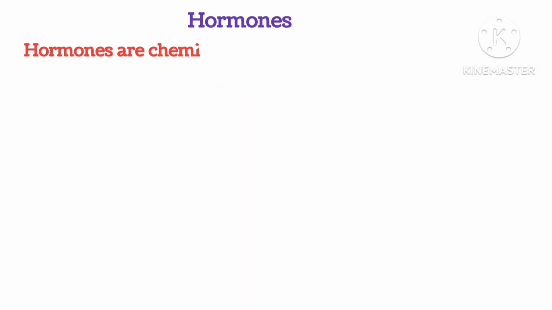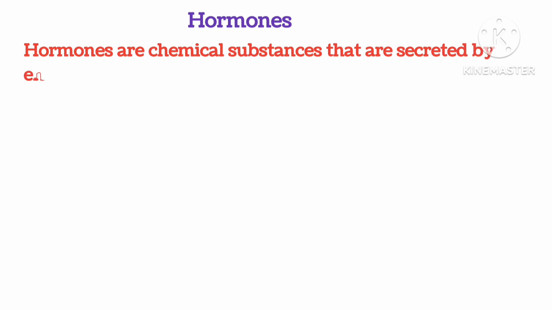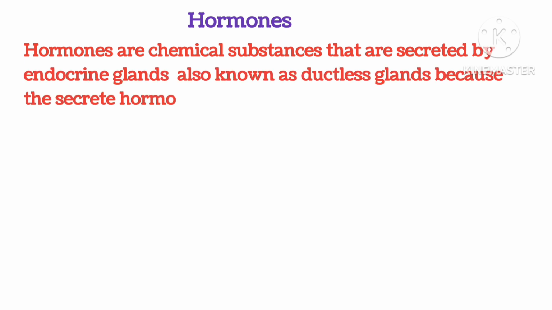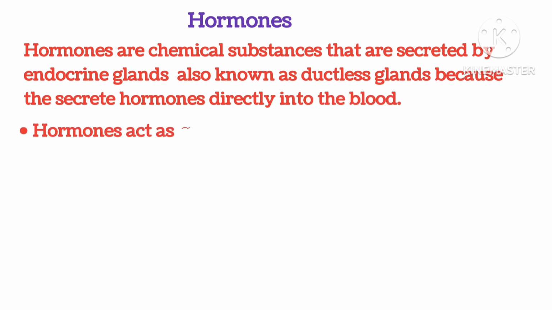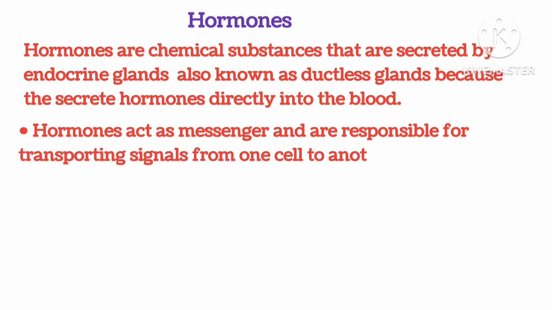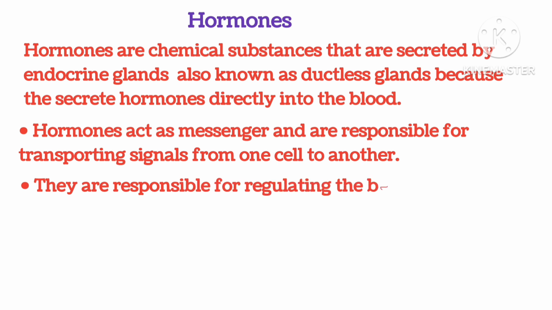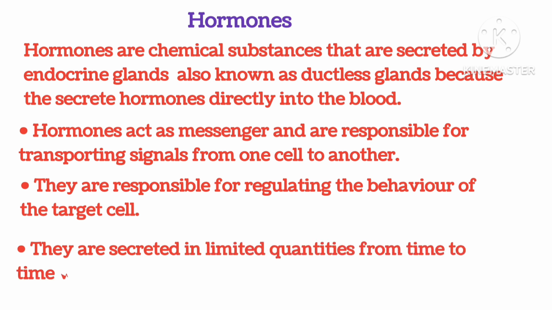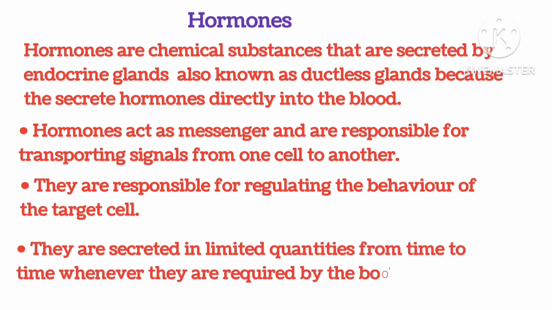Hormones. Hormones are chemical substances that are secreted by endocrine glands, also known as ductless glands, because they secrete hormones directly into the blood. Hormones act as messengers and are responsible for transporting signals from one cell to another. They are responsible for regulating the behavior of the target cell. They are secreted in limited quantities from time to time whenever they are required by the body.